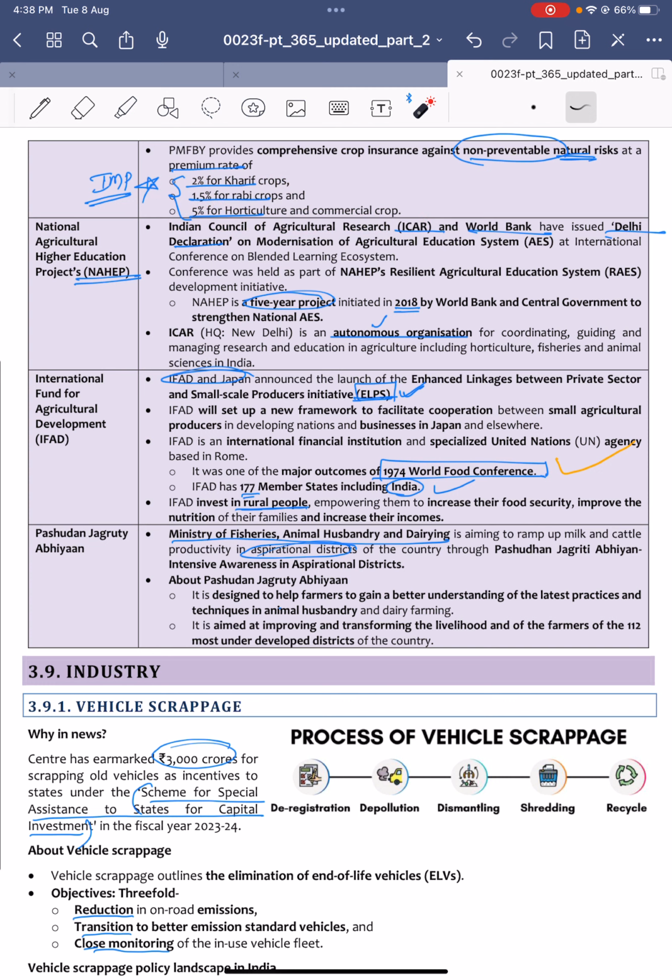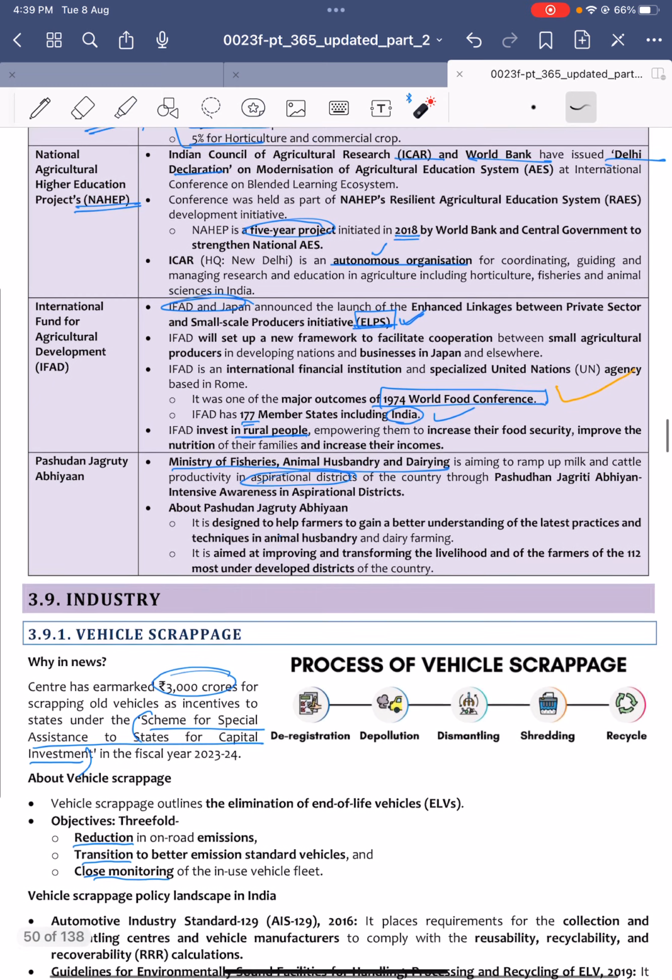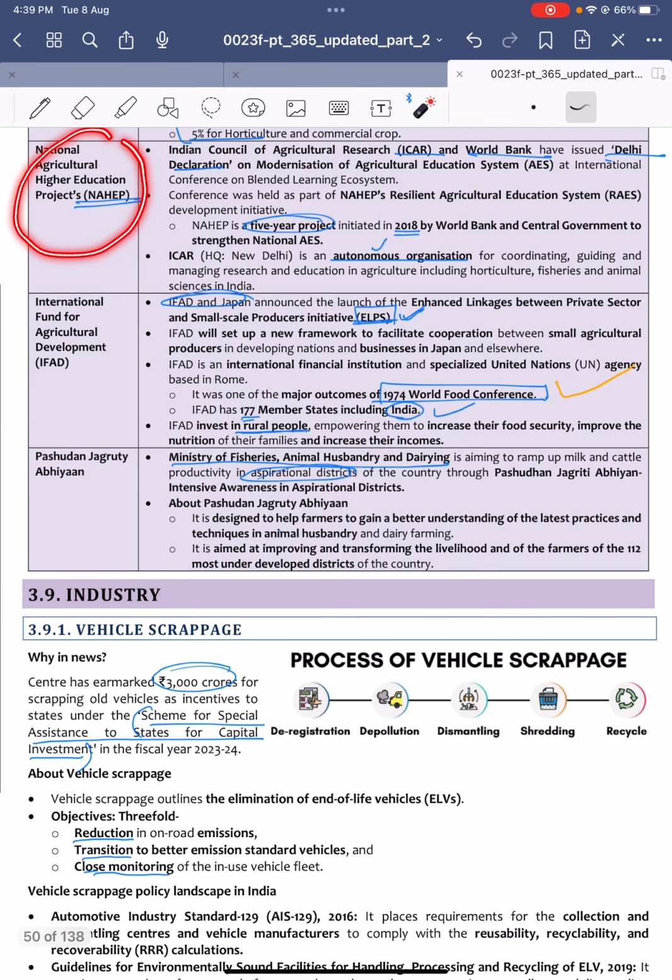This can be asked in the options in the question, like, the premium rate is similar for all the crops irrespective of the season. That is false. For kharif it is 2%, for rabi it is 1.5%, and for horticulture and commercial crops it is 5%.